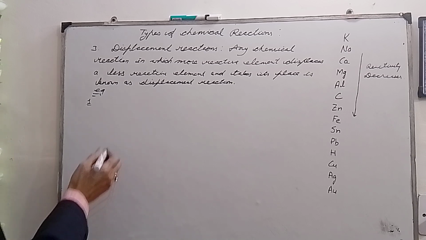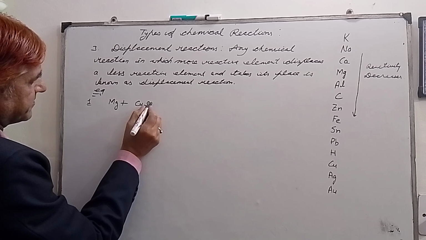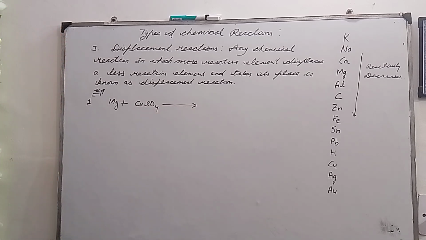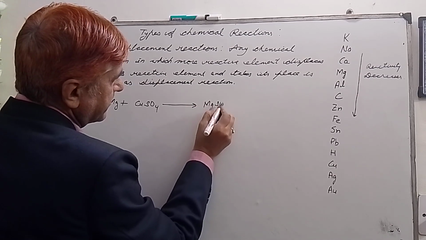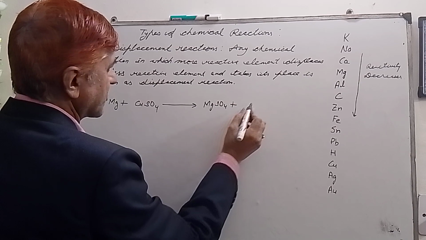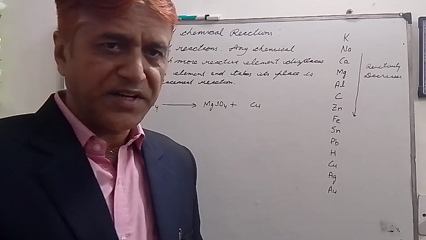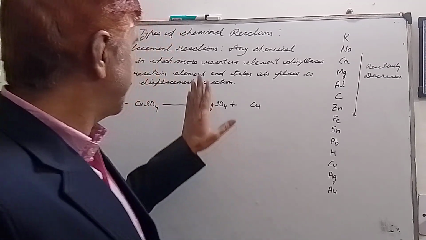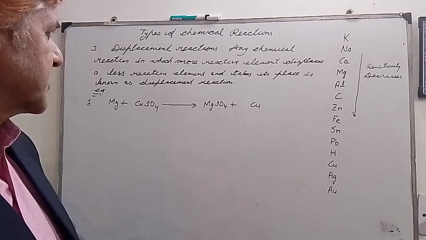For example, magnesium plus copper sulfate is equal to magnesium sulfate plus copper. So my dear students, let us understand displacement reactions through this chemical reaction.